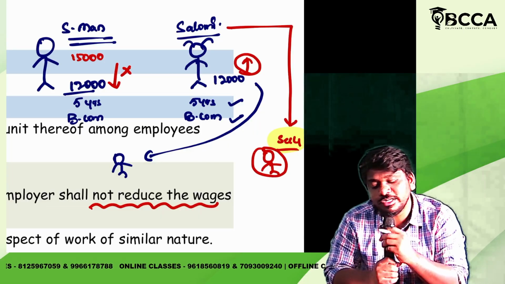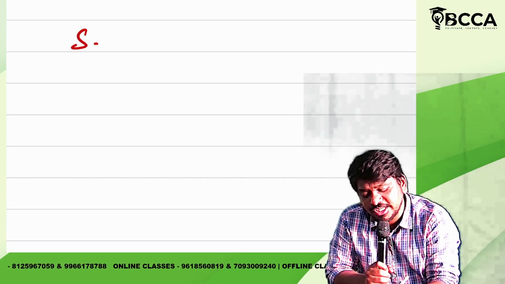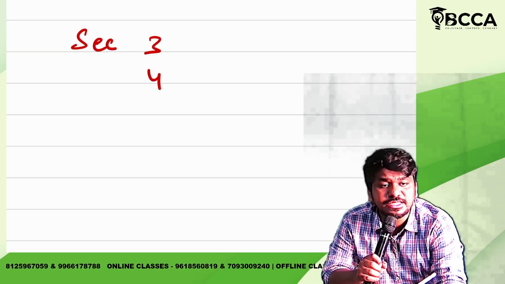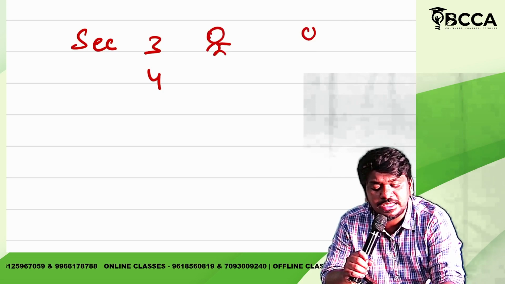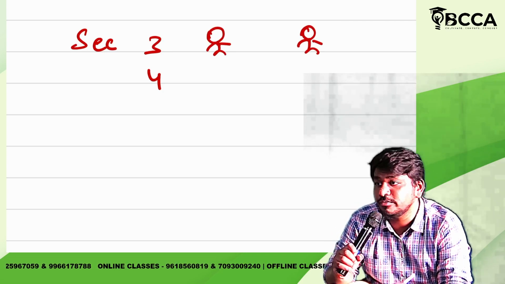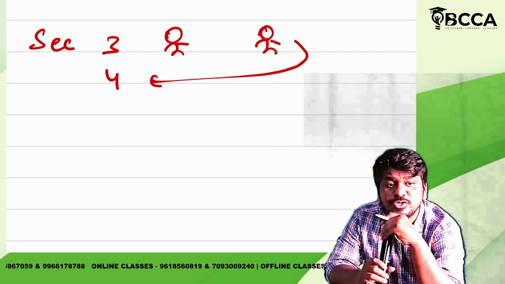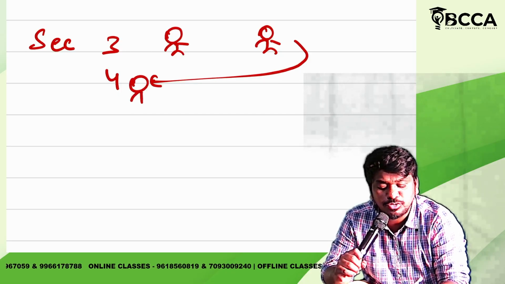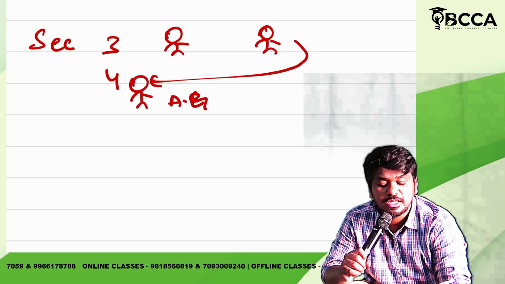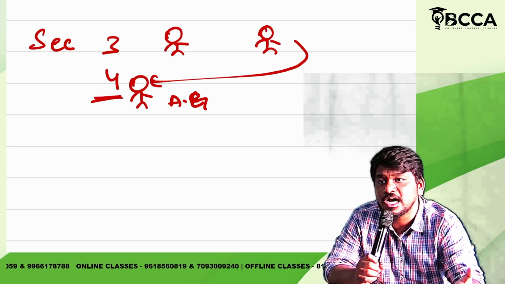Simple. So what did we discuss in today's session? We discussed 2 sections. One is section 3, another one is section 4. Yes or no? So what is section 3 telling? Section 3 is telling that when there is a discrimination between the genders about remuneration, wages, she can go and complain to an authority which is appointed by the appropriate government. That is mentioned in section 4. Simple. Guys, are these points clear?